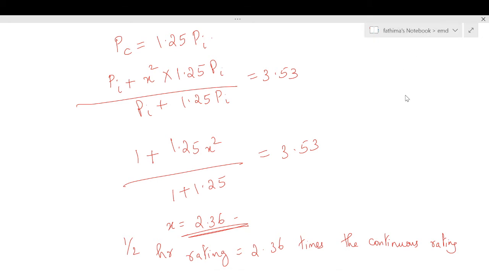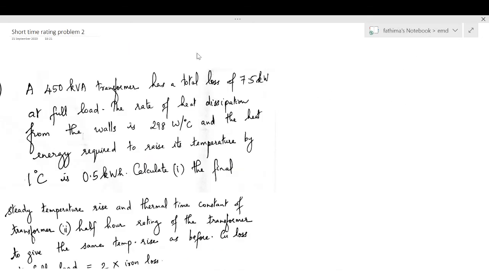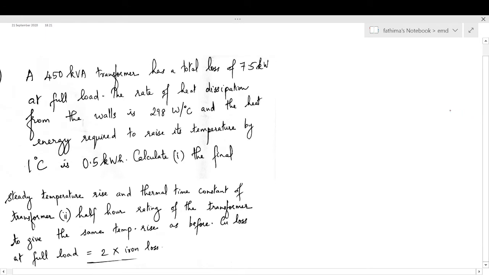So now we will move on to the next problem. The question is this: a 450 kVA transformer has a total loss of 7.5 kilowatt at full load. The rate of heat dissipation from the walls is 298 watts per degree Celsius, and the heat energy required to raise its temperature by 1 degree Celsius is 0.5 kilowatt hour. Calculate the final steady temperature rise and thermal time constant of the transformer, and the half hour rating of the transformer to give the same temperature rise as before. Copper loss at full load is twice the iron loss.